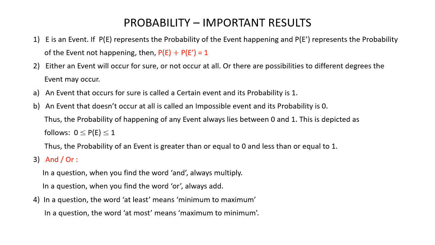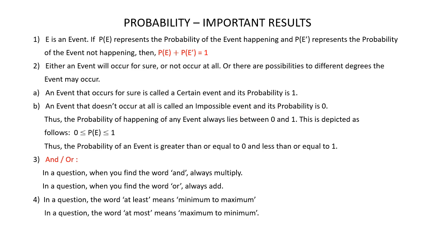Now either an event will occur for sure, or the event may not occur at all, or there may be possibilities to different degrees that the event may occur. An event that occurs for sure is called a certain event and its probability is 1. An event that doesn't occur at all is called an impossible event and its probability is 0.